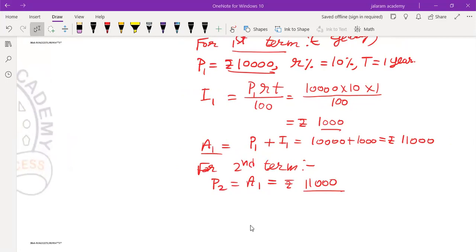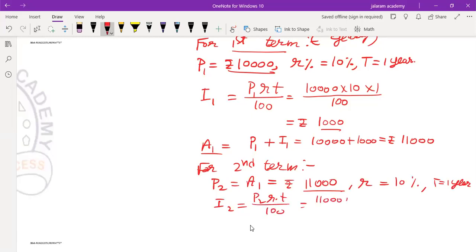It is 11,000. Rate of interest is still the same, 10%. Time is again 1 year only. Interest for the second year is denoted by I2, which is P2 RT upon 100. That is 11,000 into 10 into 1 over 100. 2 zeros will be cancelled out. This time, the interest is rupees 100 more than the interest received for the previous year.